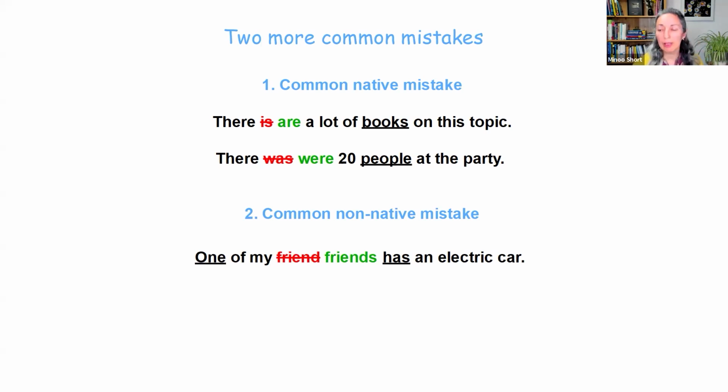And the final thing, a very common mistake we make as non-native speakers, and that is in this kind of structure, saying something like, one of my friend has an electric car. It's one of many friends. So the noun has to be plural. But of course, the verb agrees with one, that one particular friend, and therefore it's one of my friends has an electric car. Okay, that's the end of the presentation.